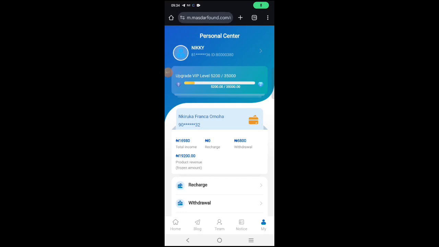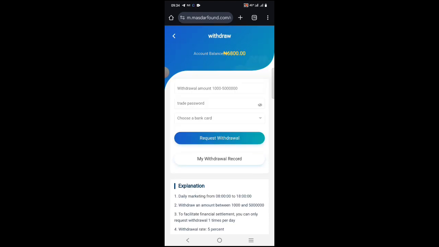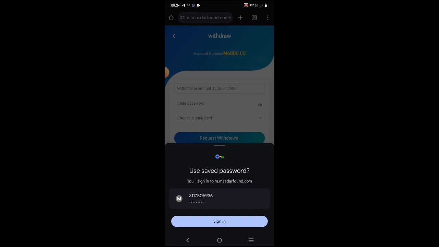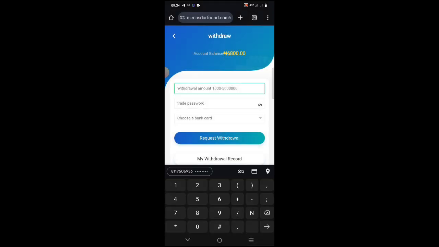So guys, I want to withdraw this money on my account now, 6,008. I want to withdraw it to show you that this platform is paying. You understand? So let me withdraw it. This is my second account. Let me show you. Okay. The amount I want to withdraw, 68.